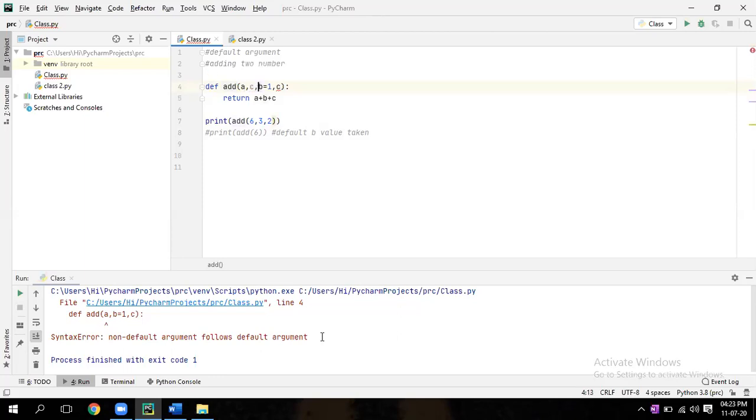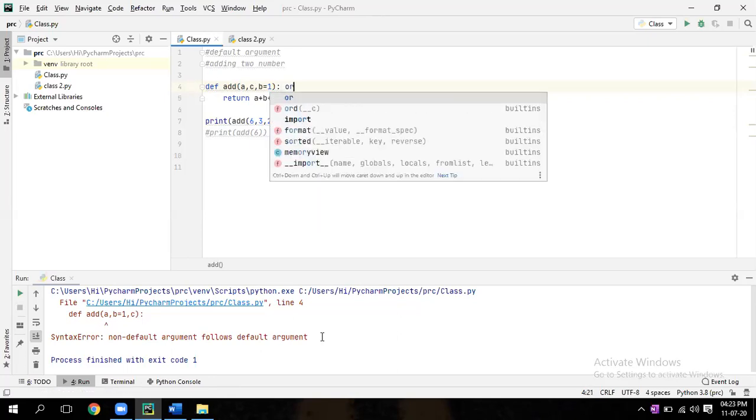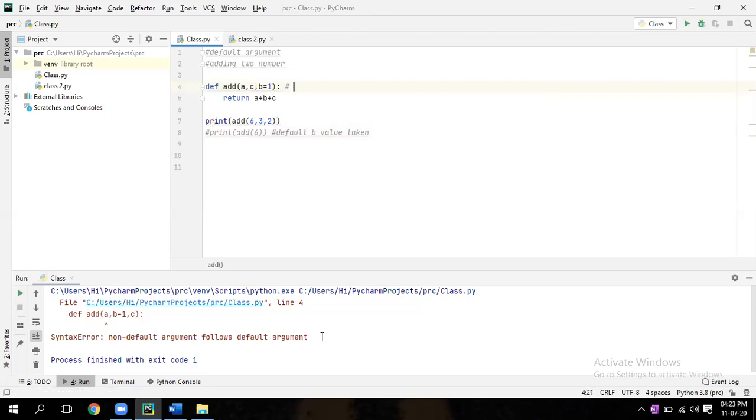You can give it that way, or you can give c equal to 2 or something. Or you can give a, comma, b equal to 1, comma, c equal to 2. After a default value, you can give a default value. There should not be any non-default value. Otherwise, you can interchange the order. So this is an interview question, okay?